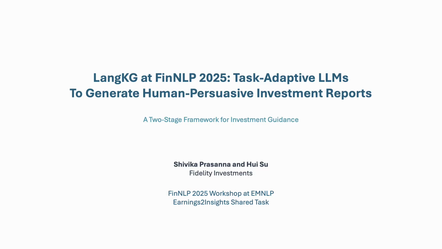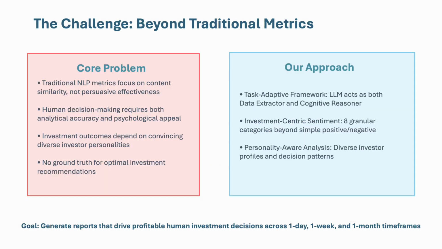Hello, I'm presenting a paper titled Task Adaptive LLMs to Generate Human-Persuasive Investment Reports that aims to address the challenge posed by this FinNLP shared task. We address this challenge with a two-stage framework system to generate human-persuasive reports. Previous studies on evaluation have demonstrated limitations of automatic evaluation in financial text generation.